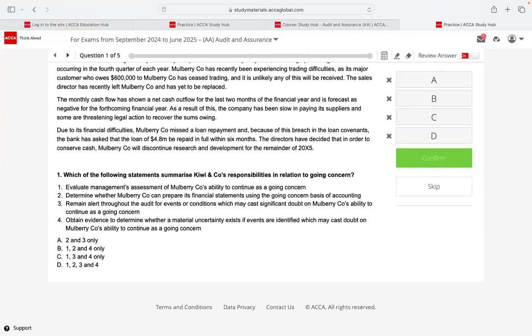Number four, obtain evidence to determine whether a material uncertainty exists if events are identified which may cast doubt on Mulberry Co's ability to continue as a going concern. Okay, if there's a doubt on going concern, make sure that you are collecting appropriate audit evidence regarding material uncertainty. So what is the answer, Lakshalini? Which out of these four is the auditor's responsibility?